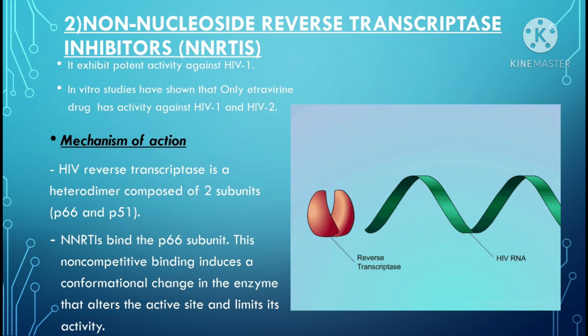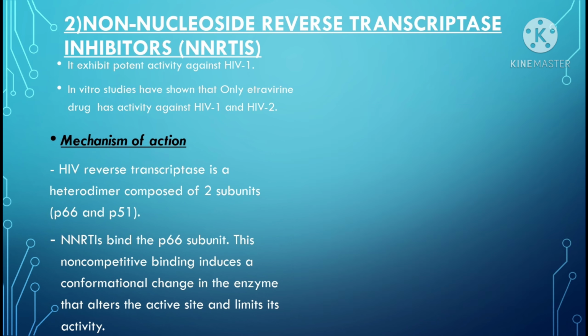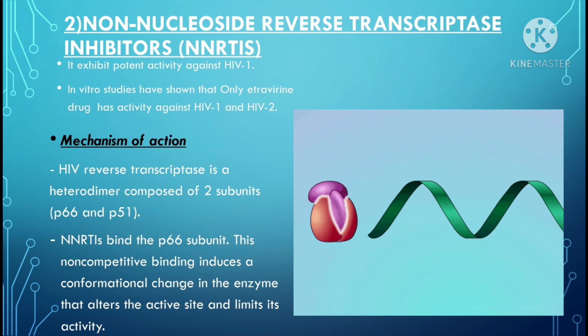Non-nucleoside reverse transcriptase inhibitors. They exhibit potent activity against HIV-1. In vitro studies have shown that only one drug has activity against both HIV-1 and HIV-2. Mechanism of action. NNRTIs bind the P66 subunit. This non-competitive binding induces a conformational change in the enzyme that alters the active site and limits its activity.